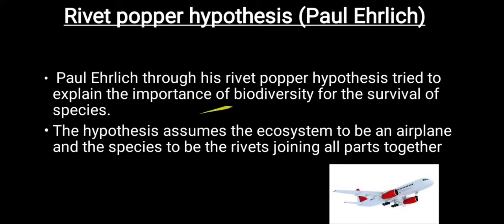In order to explain the importance of biodiversity for the survival of species on this biosphere, an ecologist named Paul Ehrlich proposed an analogy called the Rivet-Popper hypothesis. In this hypothesis, he assumes the ecosystem to be an airplane and the species in that ecosystem to be the rivets. So the ecosystem is the aeroplane and the species are the rivets. We know the rivets are the metal pins used to hold together two or more plates or pieces together. And these rivets join all parts of the aeroplane.